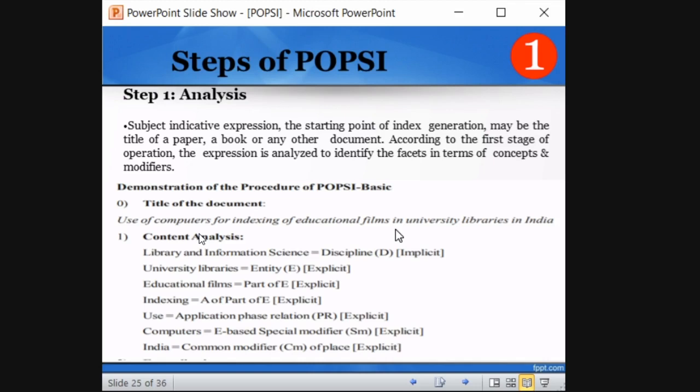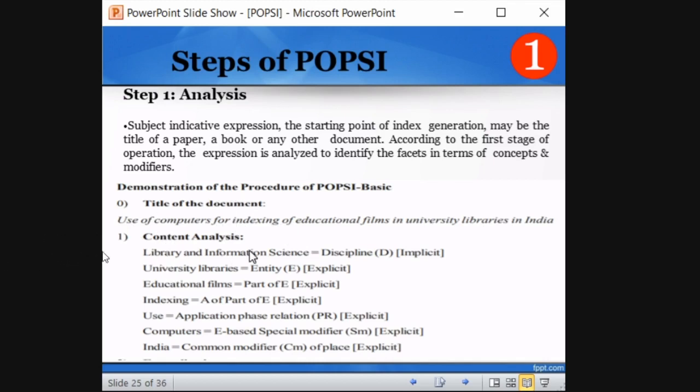First step is content analysis. This is the title we got, only this we will get, and based on this we have to do it: Computers for indexing of educational films in university libraries in India. Now we are going to do content analysis based on the elementary categories. What are the elementary categories? DEPAM. Remember that. Library and information science is the discipline here, but the discipline is not mentioned in the title. But based on the title we can understand that this title falls in the library and information science category.